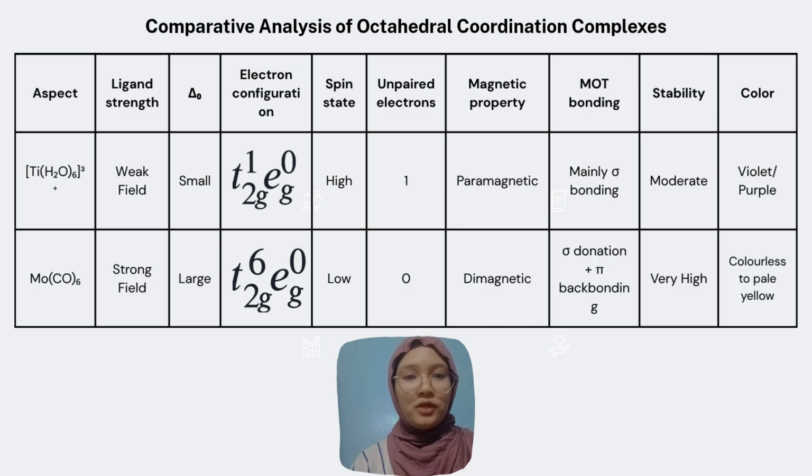The two complexes also differ in color and bonding. Hexaaquatitanium(III) ion appears violet or purple and mainly exhibits sigma donation, whereas molybdenum hexacarbonyl is colorless to pale yellow and shows both sigma donation and pi back bonding, which result in stronger metal-ligand bonds and greater stability.